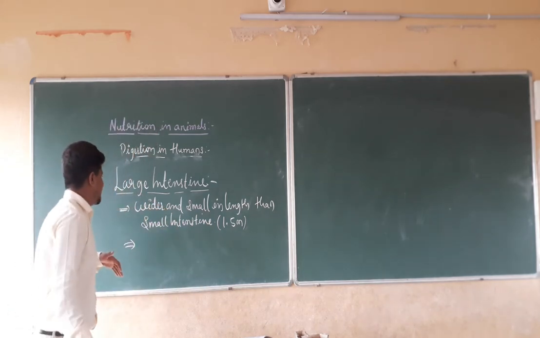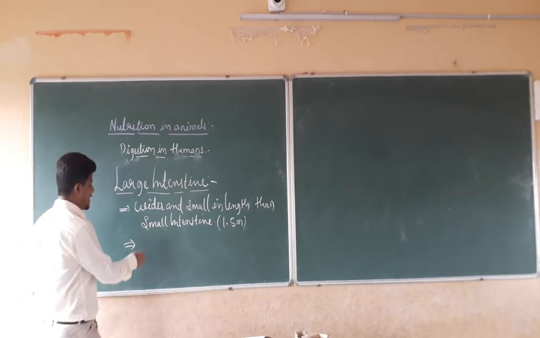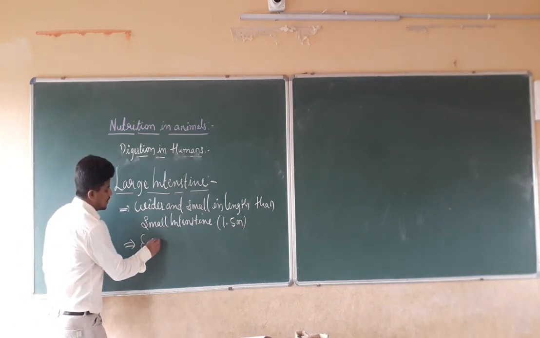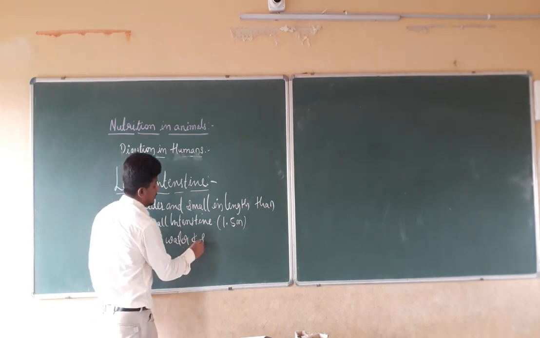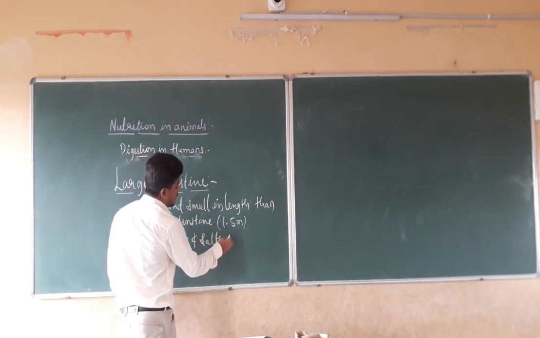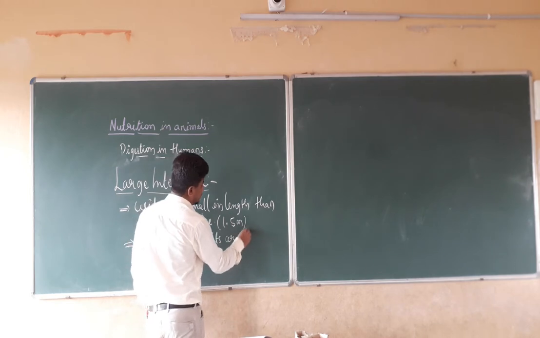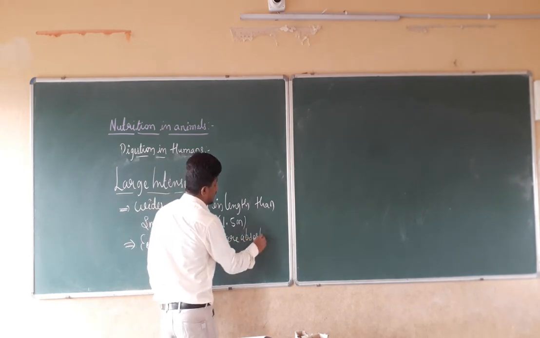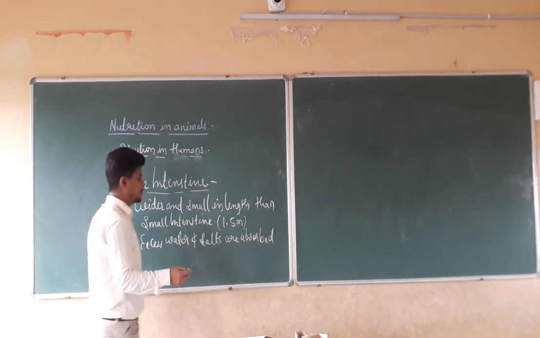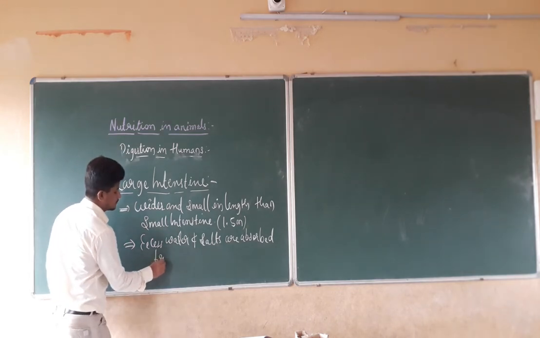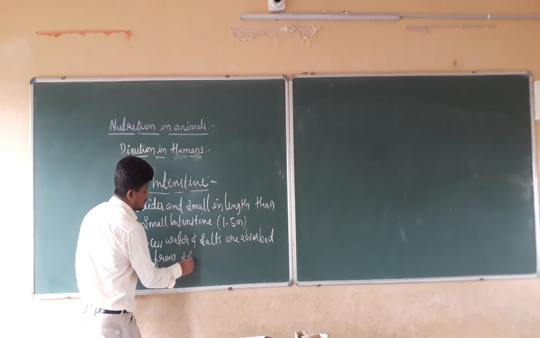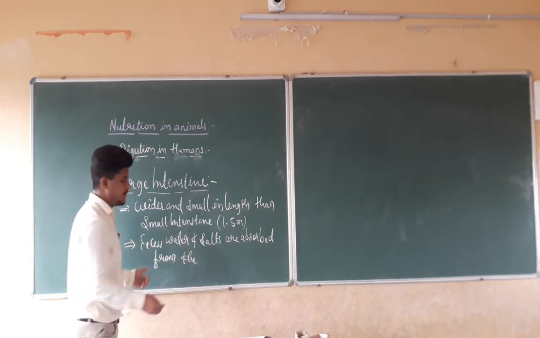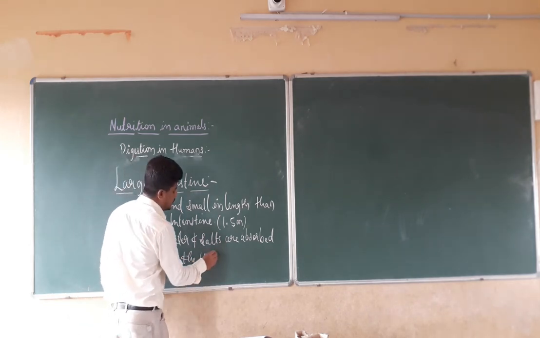So in the large intestine, the excess water and salts are absorbed from the waste of the undigested food.